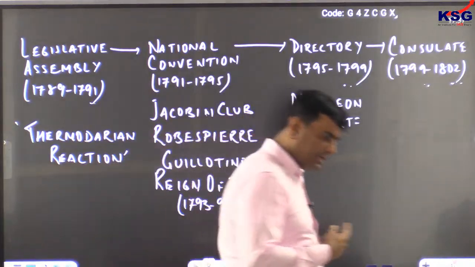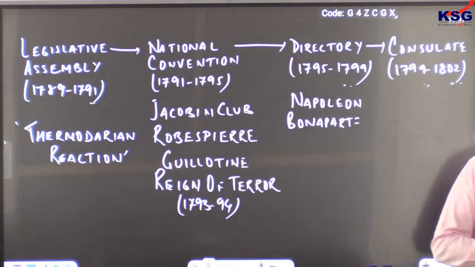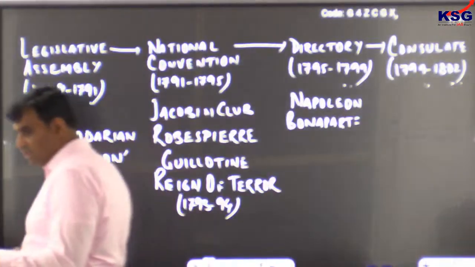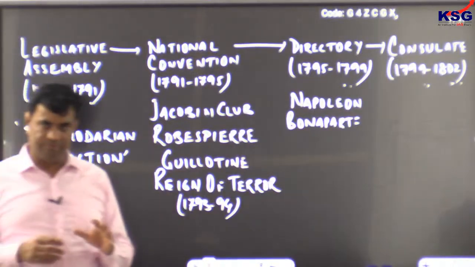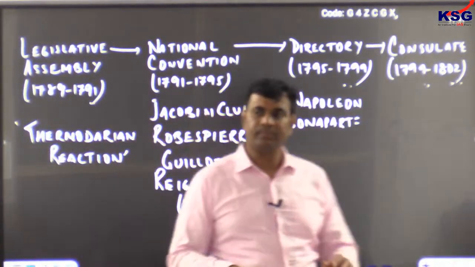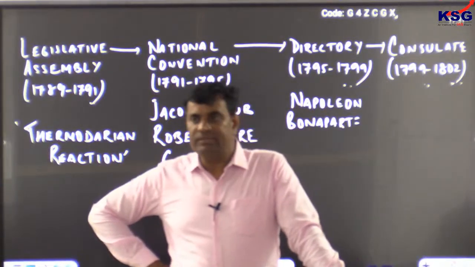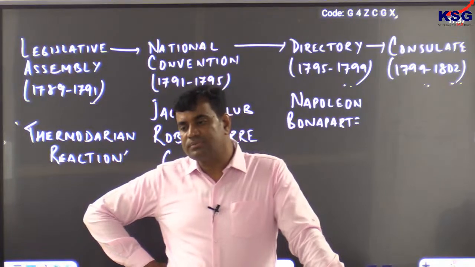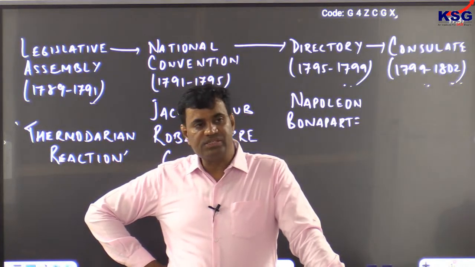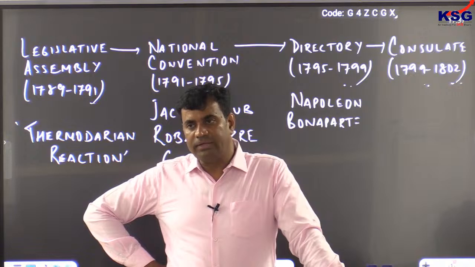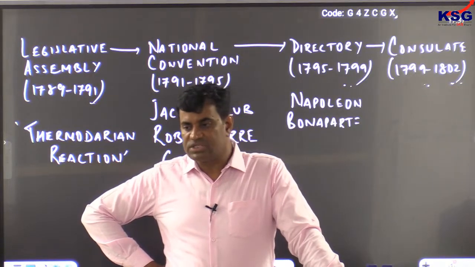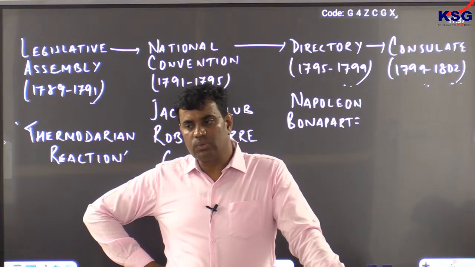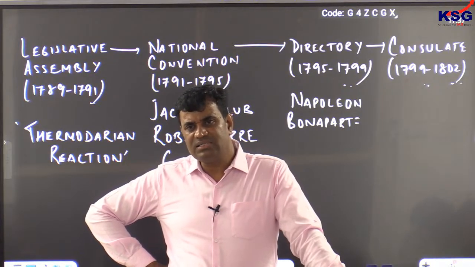First of all, he established the Bank of France at Paris. And released circulation of sufficient fund.